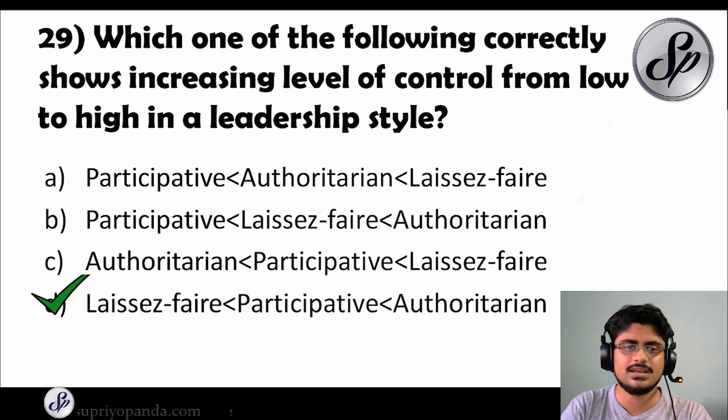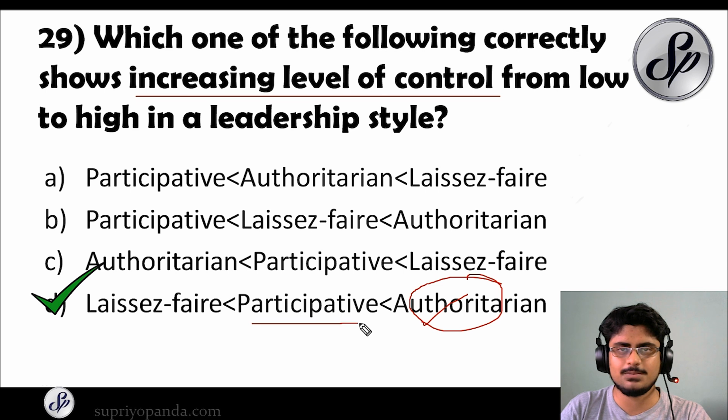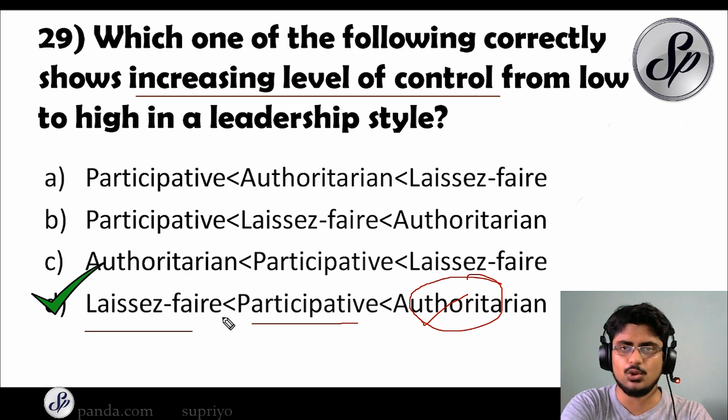Answer for this is laissez-faire, participative, and then authoritarian. So always remember that this is the increasing level of control. So authoritarian, you have the most amount of control, then a little less you have in participative, and laissez-faire is something in which you do not need that much of control. So that is at the lowest position.